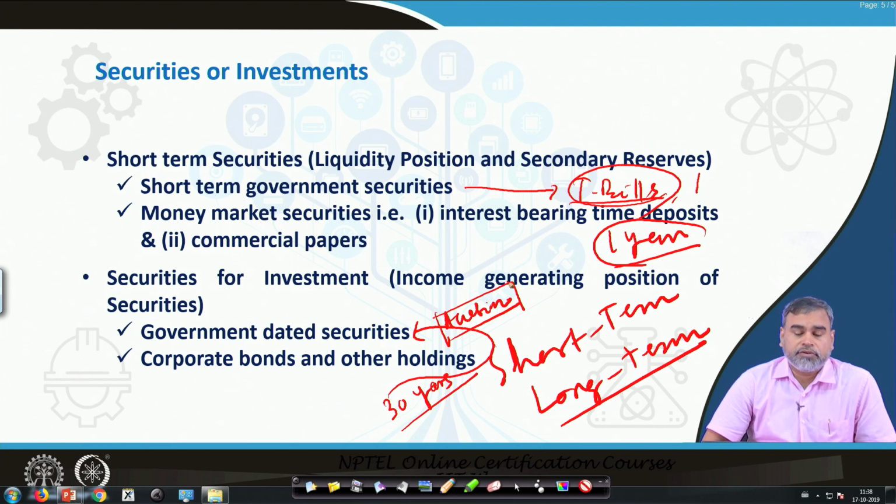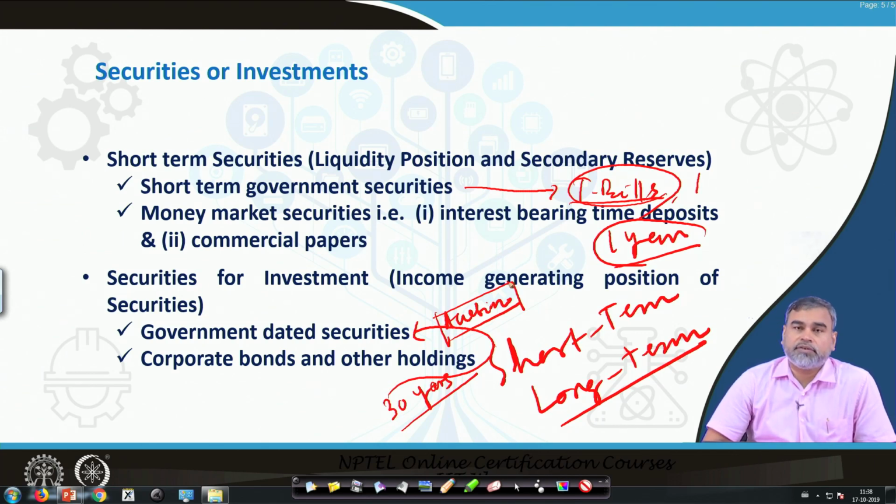We have two types of auctions, a price based auction and a yield based auction, but whenever securities come to the market for the first time, we use the yield based auction. Commercial banks always try to invest their money in these securities, and the Reserve Bank of India sometimes controls the money supply in the monetary policy process by selling or buying bonds in the open market, which is popularly known as open market operation. But from the commercial bank point of view, this is one of the major instruments where commercial banks put their money.